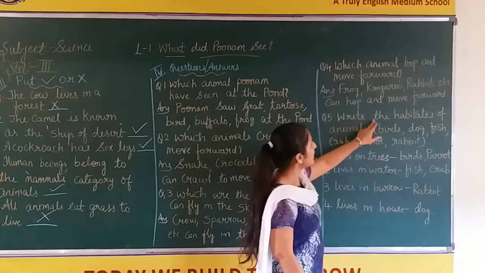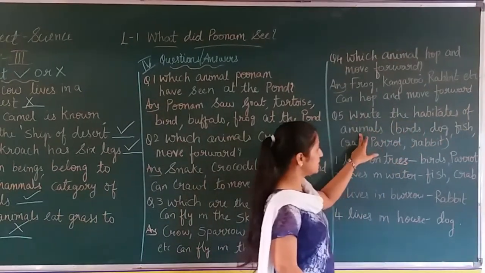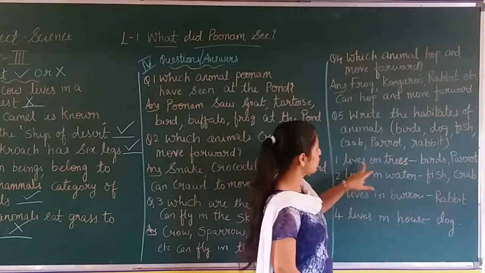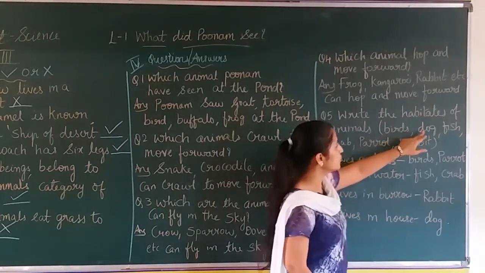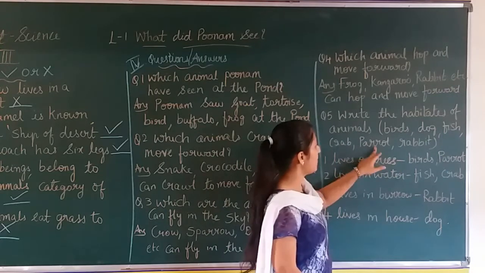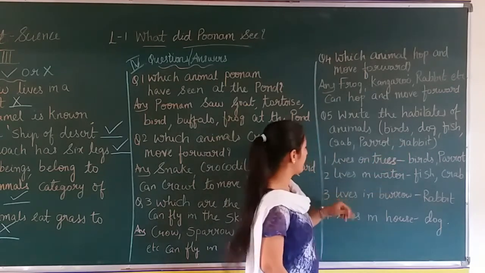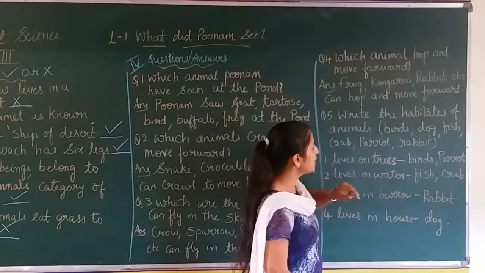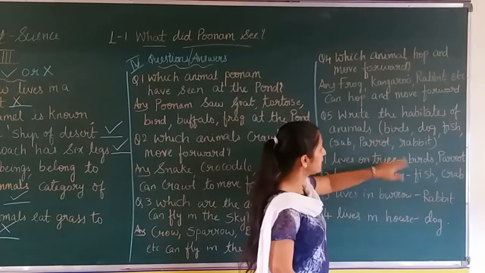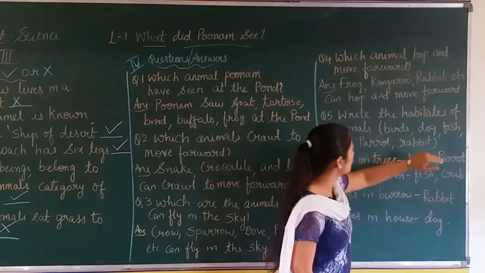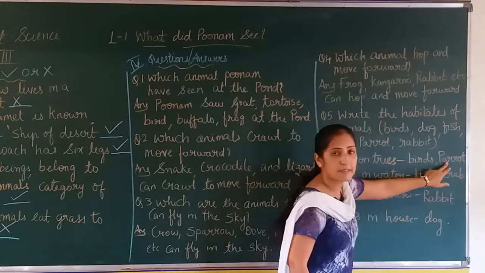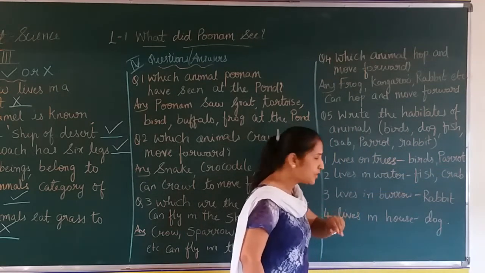Now, write the habitats of animals. Habitats of animals is what? Lives on trees, lives in water, okay? Birds, dog, fish, crab, parrot and rabbit. Classify them. Lives on trees. Which are the birds? Yes, birds live in the tree. And which else? Dog? No. Parrot? Yes, parrot lives on the tree.